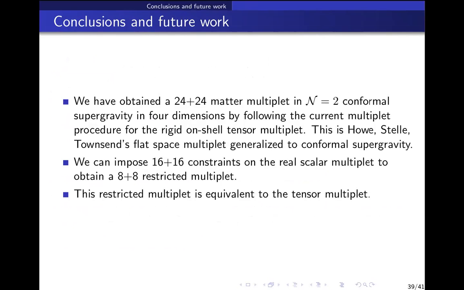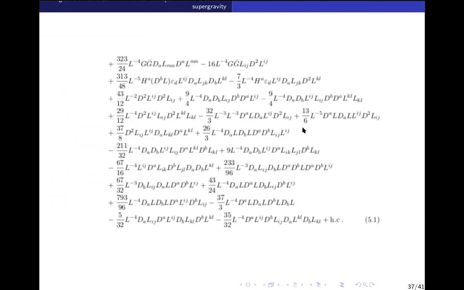I must say now we are constructing an N equals 3 supergravity action with this formalism, with Madhu and Bindusar. Bindusar and I had reconstructed the N equals 3 Weyl multiplet because the existing one had some issues. So now we are constructing the action, but that won't be this messy.